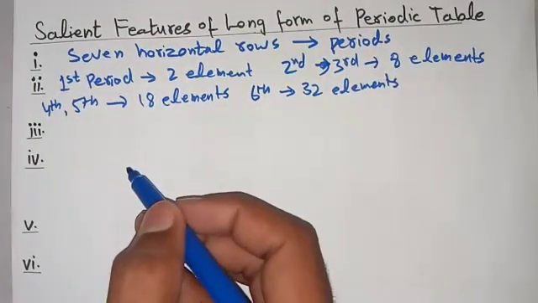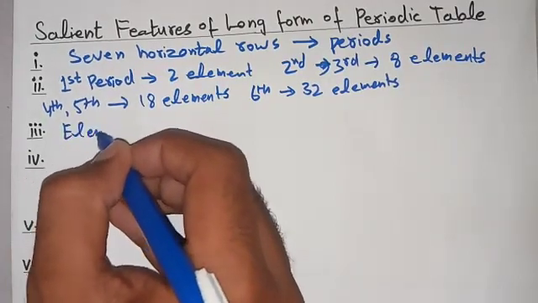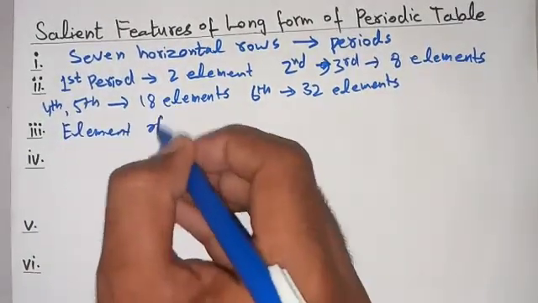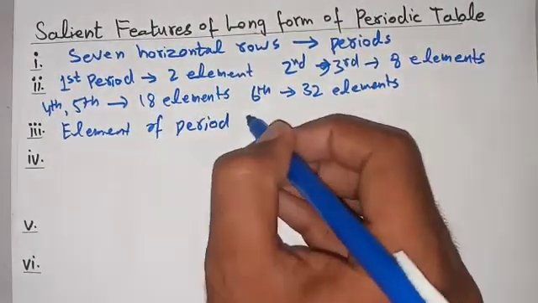Its third property is that elements of a period show different properties.